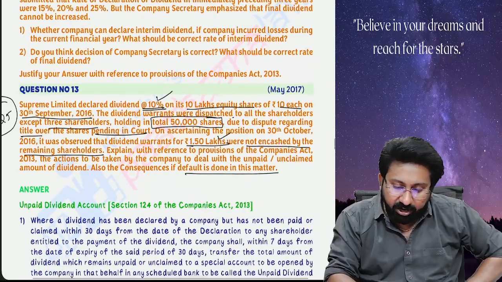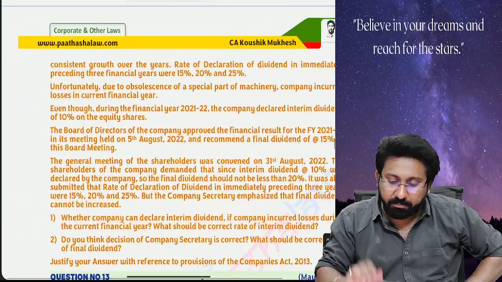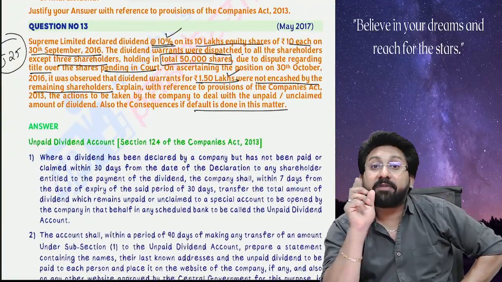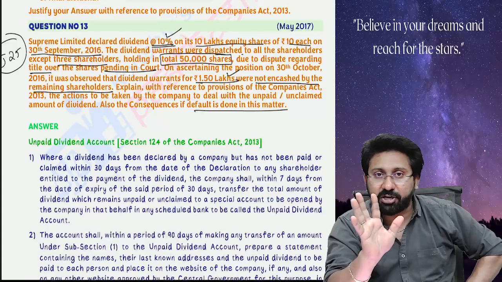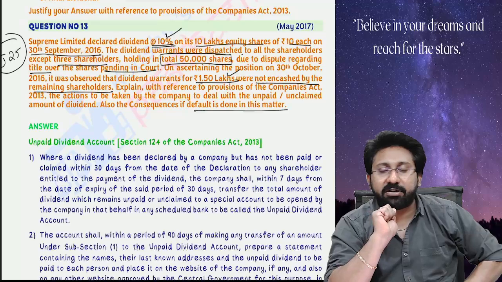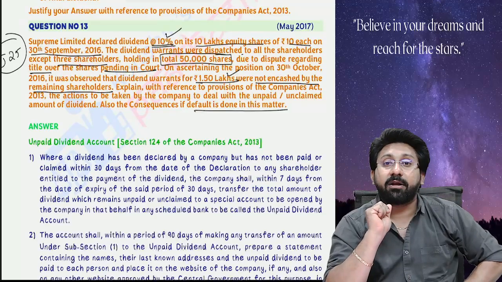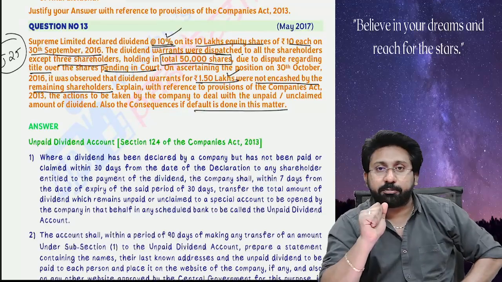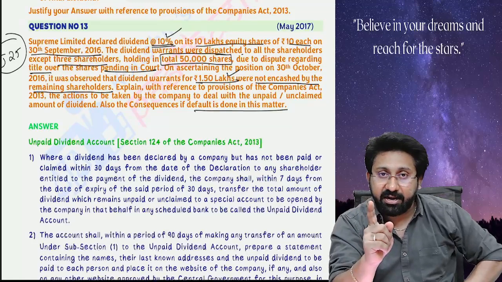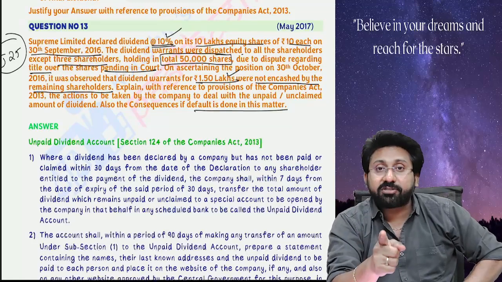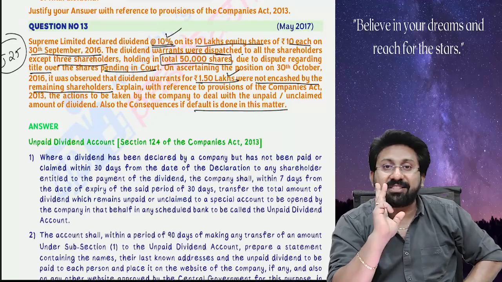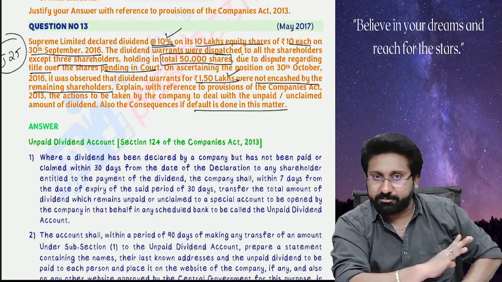Here what happened: declared at 10% but not paid. How many shareholders did not get paid? Not 50,000 shareholders, but 3 shareholders holding 50,000 shares. We did not dispatch the dividend warrants and neither did we pay the dividend. Why did we not pay? There is a dispute. Section 127, as I said now: whenever the dividend is declared, within 30 days from the date of declaration, we should pay the dividend or deposit the dividend warrants. If not, punishments will get applied.